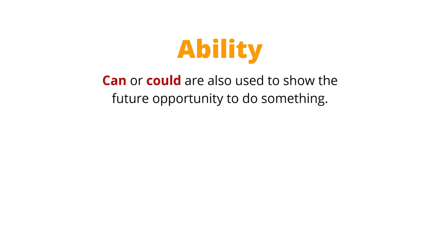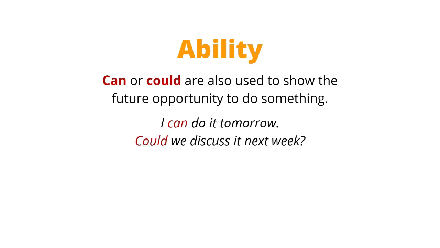Can or could are also used to show a future opportunity to do something. So this is kind of ability, but it's more having the time for something in a schedule, for example. So I can do it tomorrow means I will have free time to do it tomorrow. Could we discuss it next week? Okay, so this can, could, talking about ability is really to do with timing rather than a physical ability.